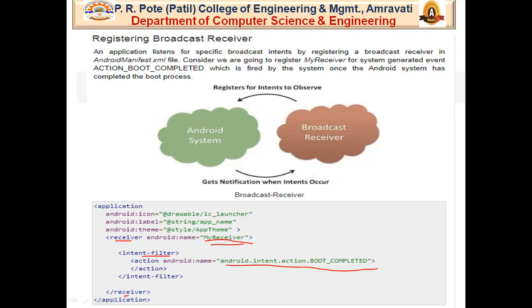So how does it work? It is the Android system and it's a broadcast receiver. It registers for the system to observe something, and if an intent has occurred, the system notifies the broadcast receiver that these things have occurred. It helps you to detect a particular system state and perform my action based on that state.